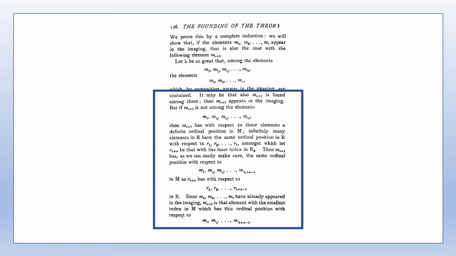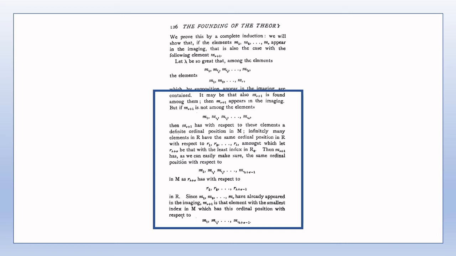Here, though, we look for a suitable element of R0 to correlate to m nu plus 1. This is obtained by, again, choosing the least value index lambda plus sigma, for which R sub lambda plus sigma has the same ordinal position in R to the R1, R2 up to R lambda as m nu plus 1 has in M to m1, mi2 up to mi lambda.